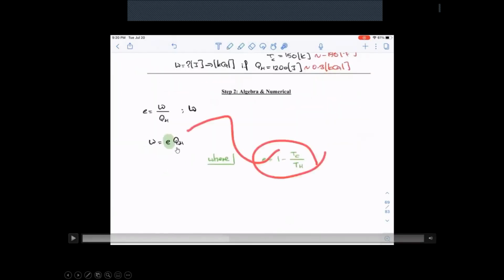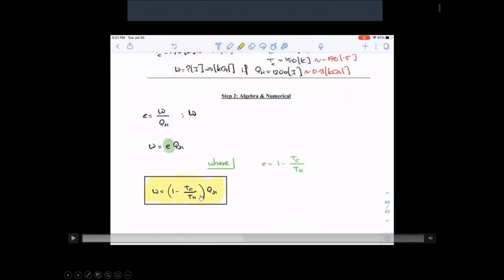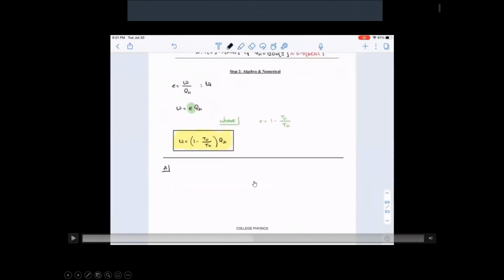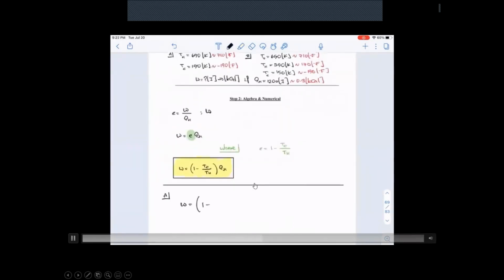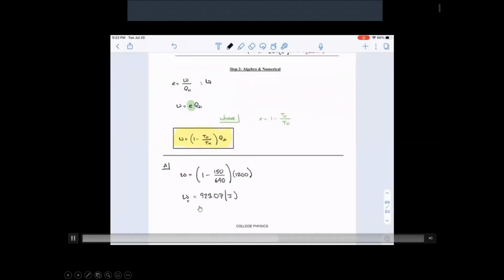So the efficiency of the engine is going to depend on the ratio of the temperature of the cooler region to the hotter region. And we got the temperatures of the cooler and the hotter regions. Just don't forget, guys, on the multiple choice section of the test, always use the Kelvin temperatures. All right, don't use Fahrenheit or Celsius, just use Kelvin. All right, so that's the formula that we will get to use. All right, so the work done when this region is not allowed to cool down is going to be this.